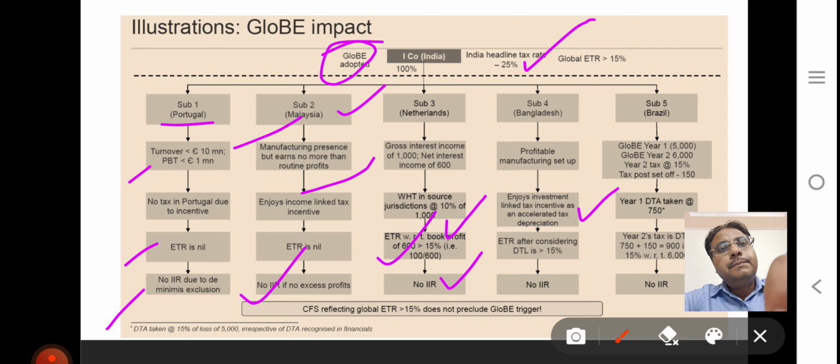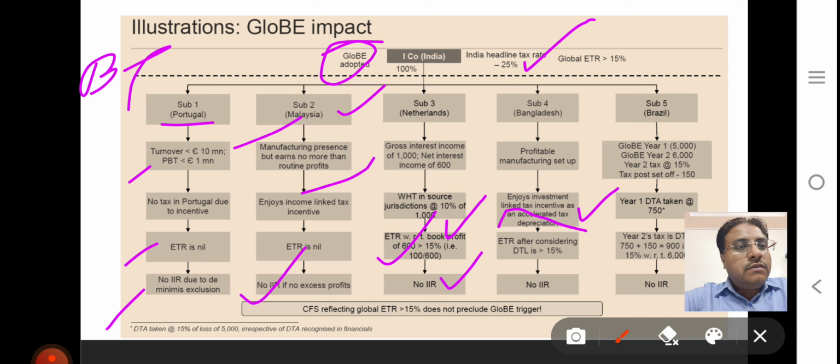Normally profit before tax is charged to current tax and deferred tax. Since accumulated depreciation is there, deferred tax liability needs to be computed and taken as a hit in the P&L as taxes. So we will compute the effective tax rate including deferred tax. Your effective tax rate is more than 15%, so no IIR provision is there.